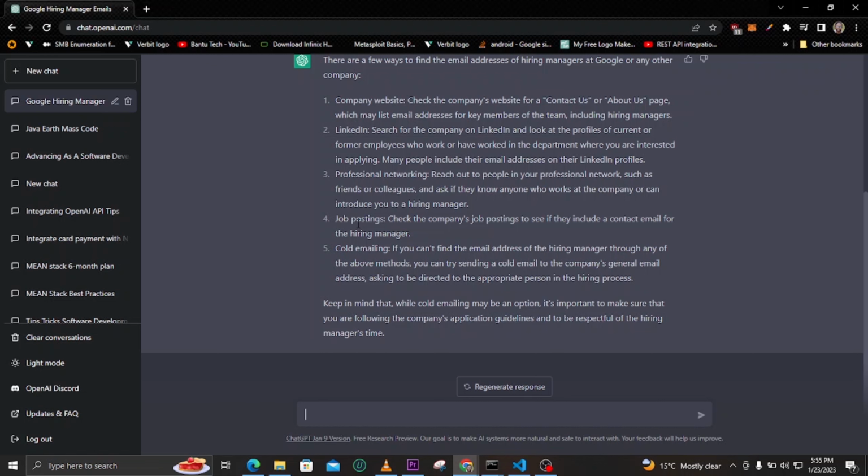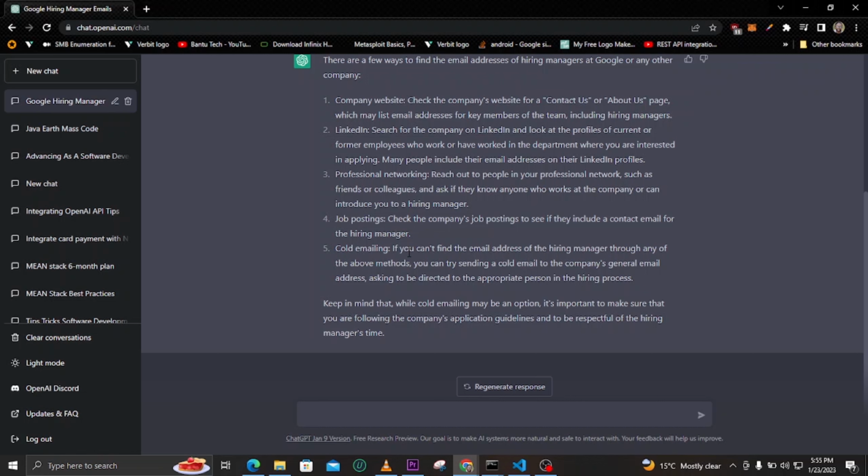Then job postings. You can see it is telling us to check the company's job postings to see if they include a contact email for a hiring manager. This is really clever and is one of the ways that you can get the email for a hiring manager. Another thing is cold emailing. I think everyone knows about cold emailing.